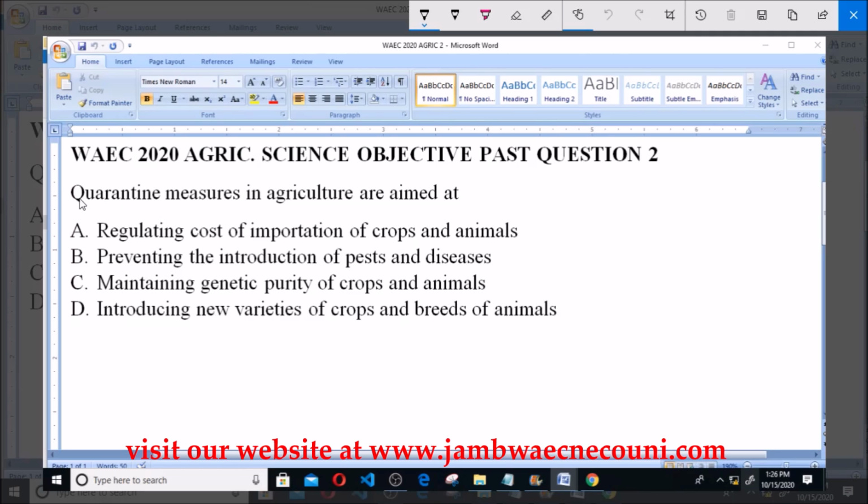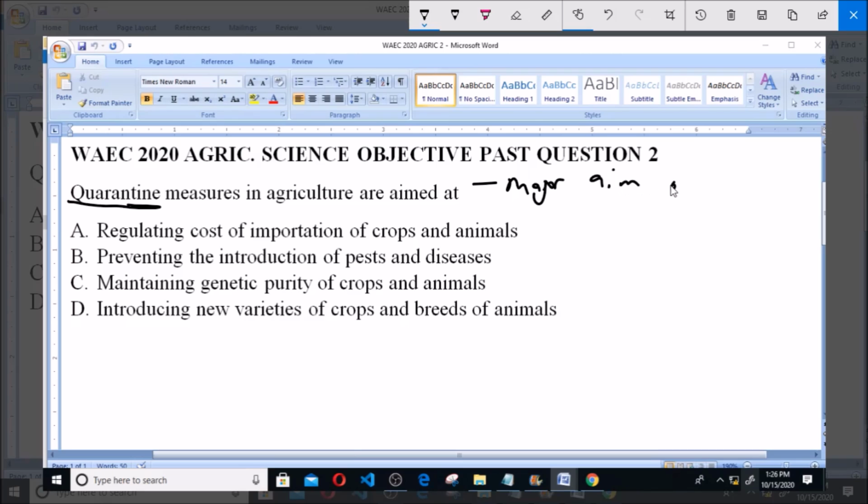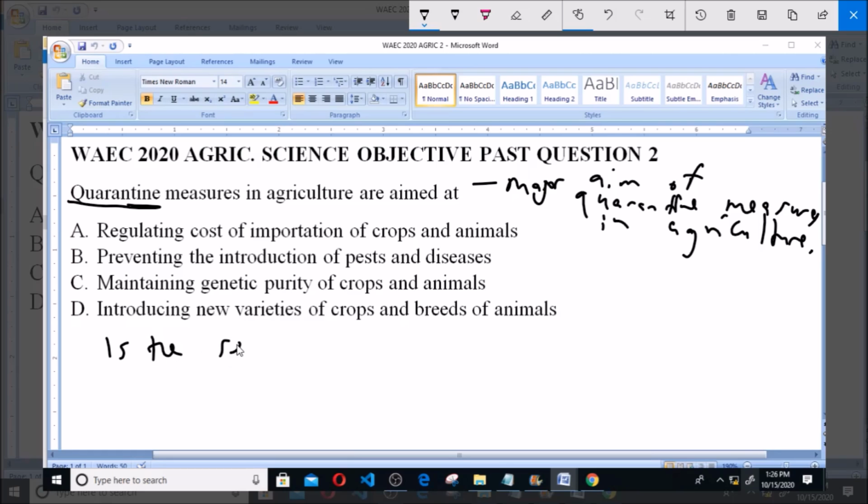So the concept we are looking at here is quarantine. And we are asked what is the major aim of quarantine measures in agriculture. Now, quarantine as it relates to agriculture is the separation